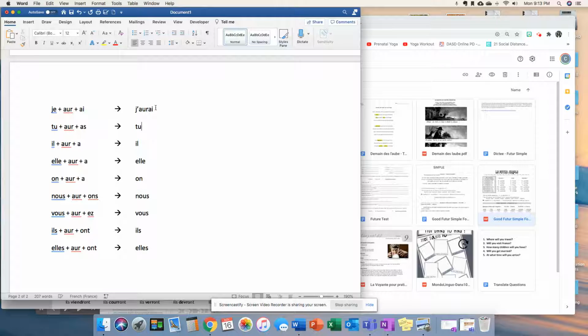J'aurai. All right, tu auras, il aura, elle aura, on aura, nous aurons, vous aurez, ils auront, elles auront. Okay, and that is essentially conjugating in the future tense.